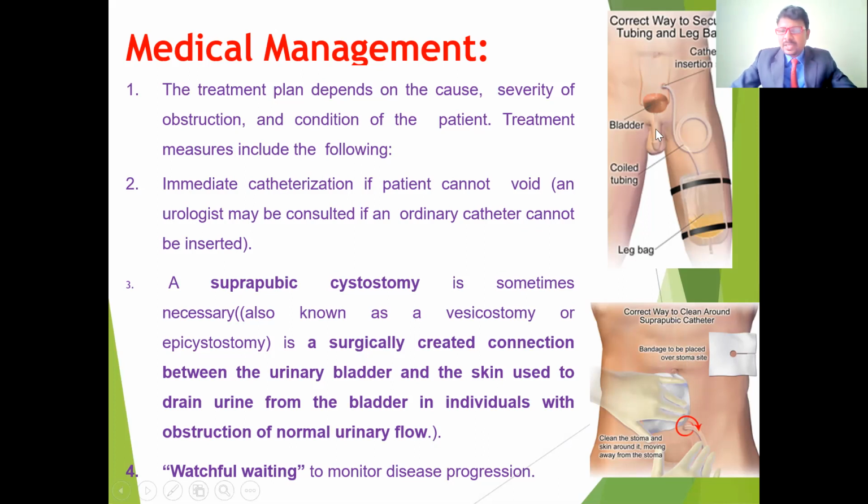If there is any obstruction in the urethra, we have to put the catheter directly into the bladder, and from there take the urine directly into the urinary bag. If the symptoms are less, and we identify enlargement of the prostate, we have to be watchful and wait until the disease progresses. Without disease progression, we need not give any medical management to control the prostate enlargement.